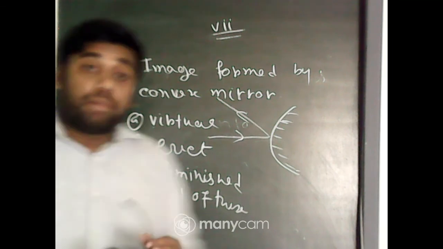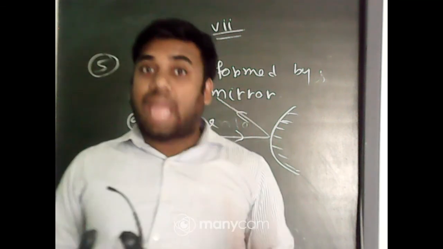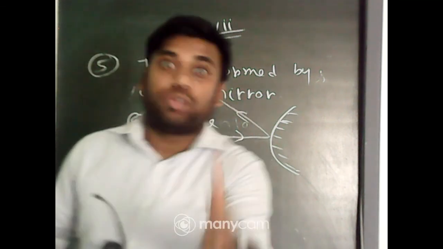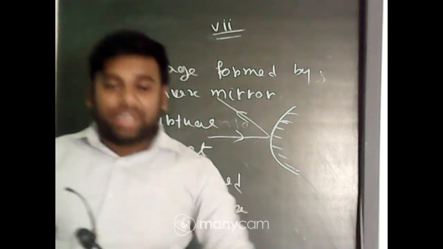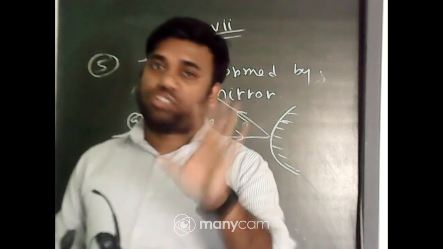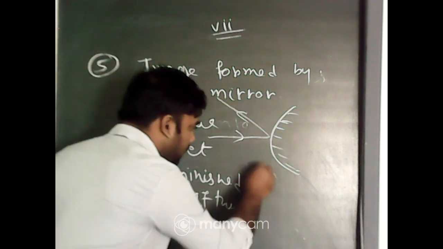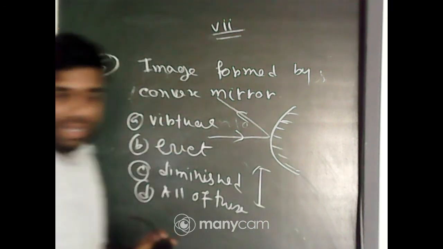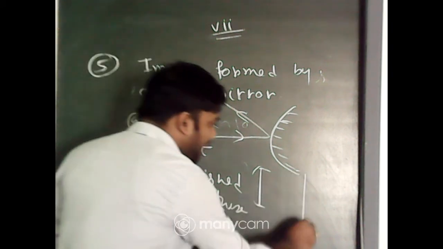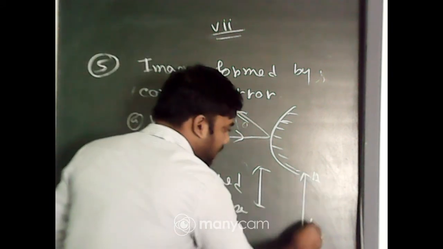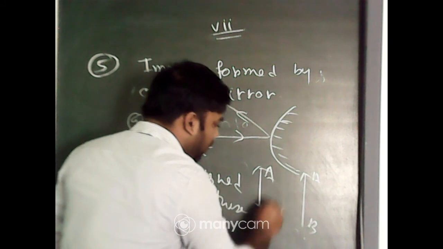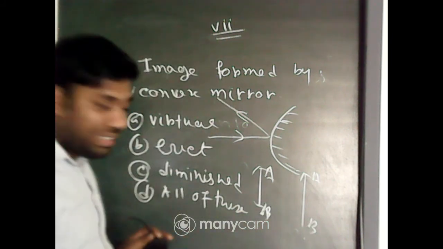In a convex mirror, what type of image is formed? Virtual means the reflected rays appear to converge. In this way, if an image is formed, it is called a virtual image. What is erect? If the object is AB and its image is also AB, that image is called an erect image. And what is inverted?